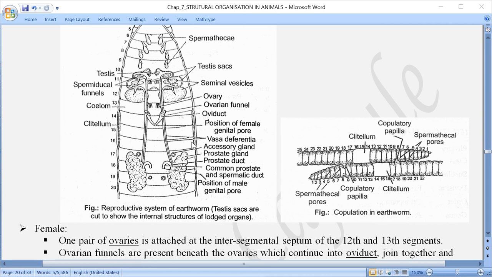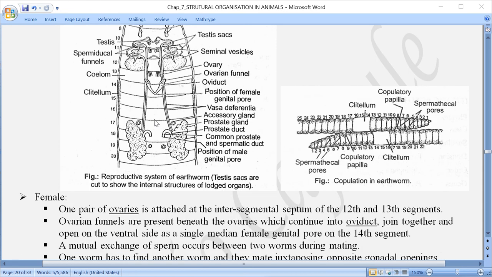In the figure, if you see here, in the 12th and 13th segment का जो septum है, to the septum is attached a pair of ovaries, and just below that is located the ovarian funnel, one coming from, let us say, the left ovary, other coming from the right ovary, and then they both join together in the 14th segment, and then it opens outside the body through the female genital pore, and this female genital pore is located at the mid-ventral line of the body, and that also in which segment?